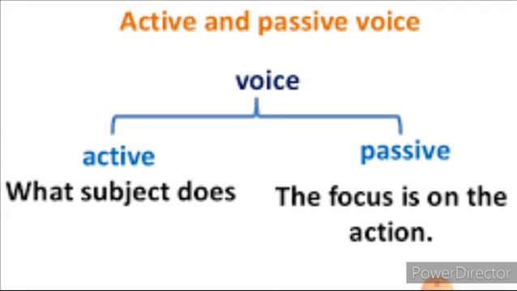The first is the active voice, which shows what the subject does, but in the passive form the focus is on the action. An active voice is used when the doer of an action is given more importance, whereas passive voice is used when the action done is more important than the doer.